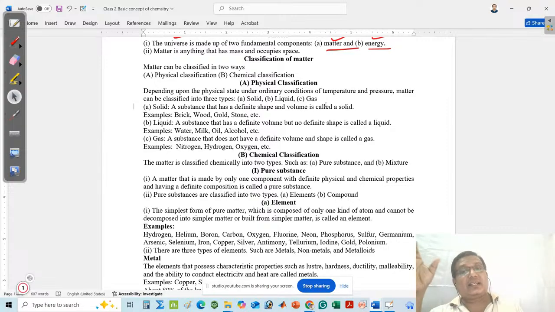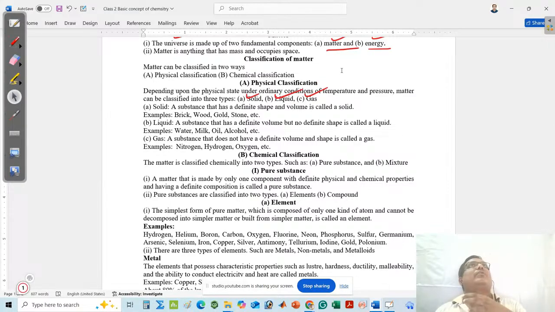By increasing or decreasing the pressure, we can convert one matter into a different state. That means you can change the state of a matter. So depending upon the physical state, under ordinary conditions of temperature and pressure, matter can be classified into three types. One is solid, second is liquid, third is gas.